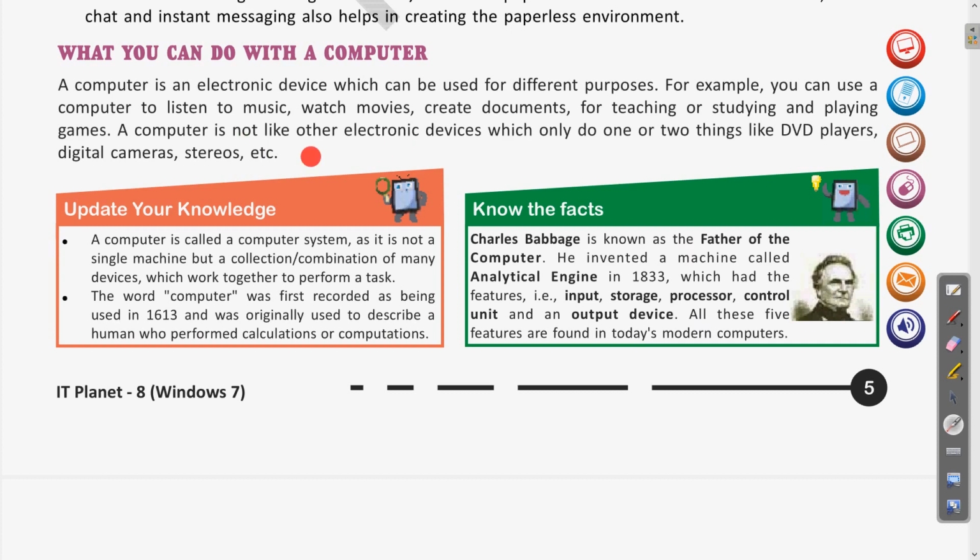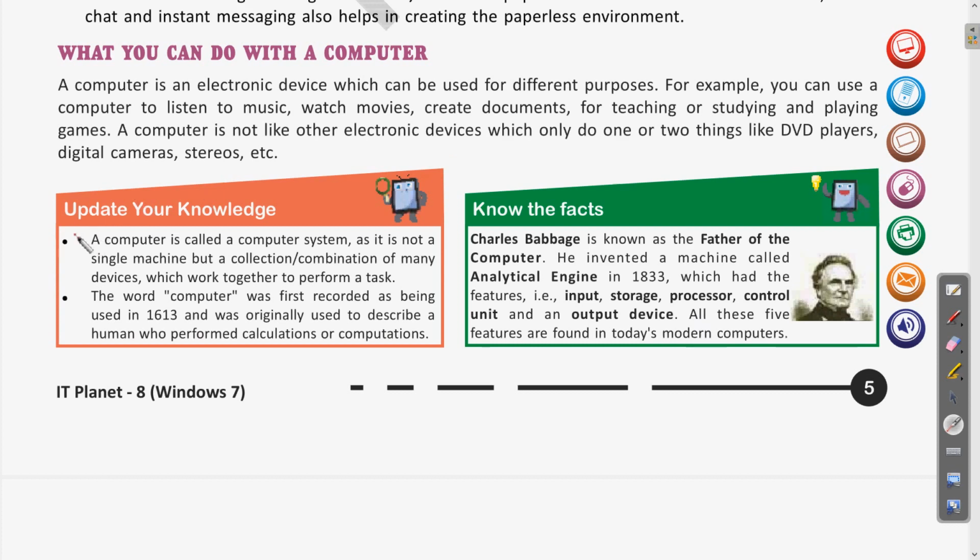So this way the computer is not only an electronic device which does only one or two things, like DVD players and digital cameras, studio, etc. The computer is not limited to a single task; they are used for multitasking and various complex things also. Clear? So this way they are beneficial.